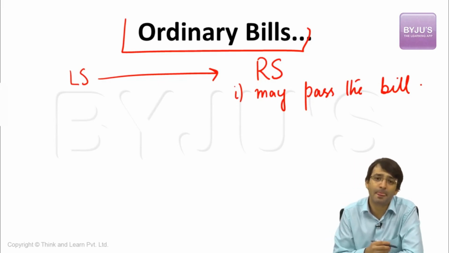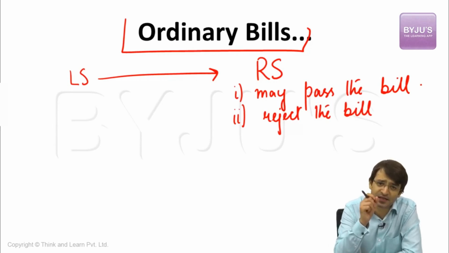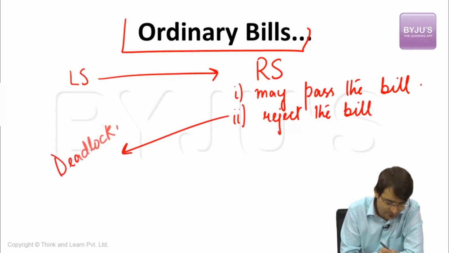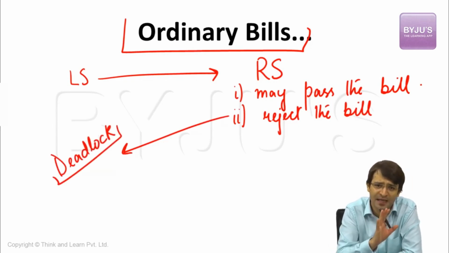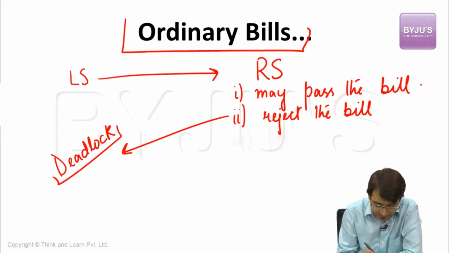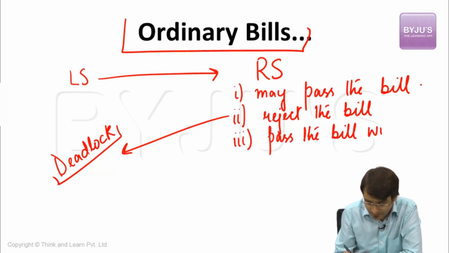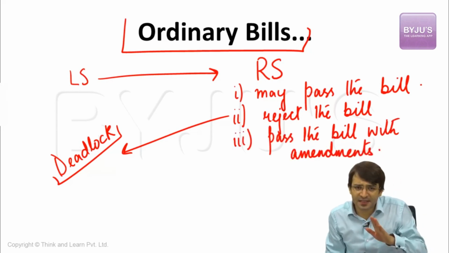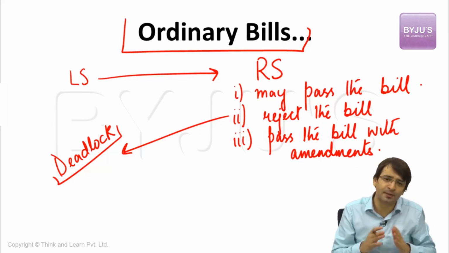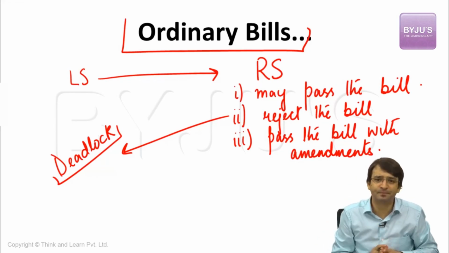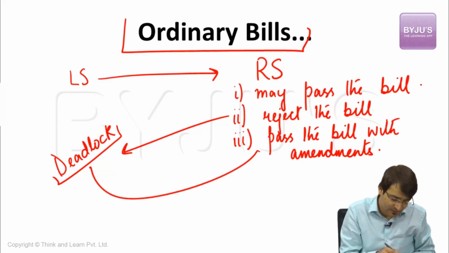Or Rajya Sabha may reject the bill. If Rajya Sabha rejects this bill, there's a deadlock. That means we have disagreement with the kind of bill that Lok Sabha has passed. We are rejecting this bill. There is a deadlock. Third option is it may pass the bill with amendments, with some changes. If Rajya Sabha passes this bill with some changes, this bill is then sent to Lok Sabha. If Lok Sabha accepts these changes, the bill is passed. If the Lok Sabha does not accept these changes, there's a deadlock.